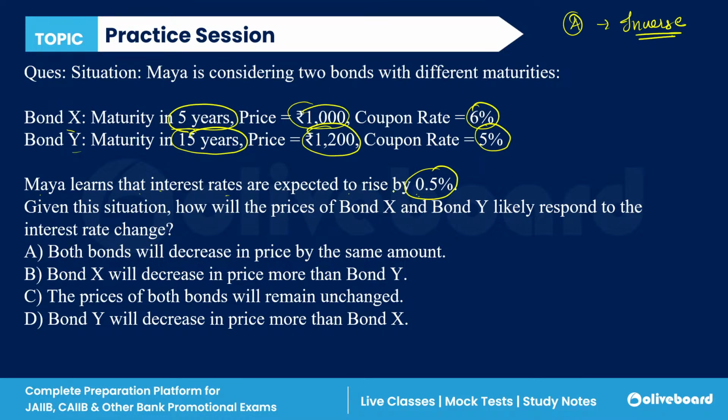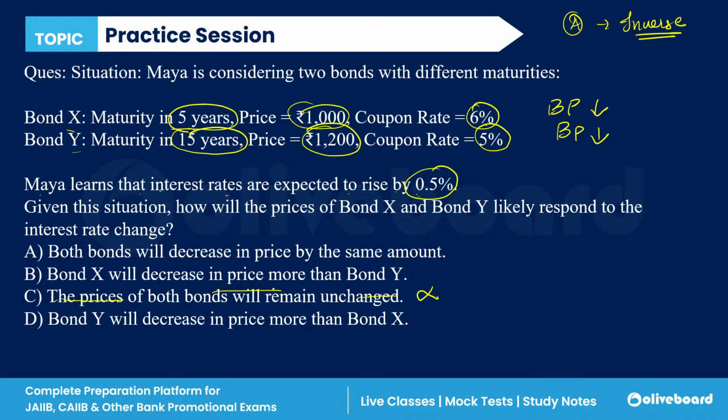Since the market interest rate is rising, the bond prices will decrease in both scenarios. So if you are saying C, that the prices of both bonds will remain unchanged, that is false. This cannot be the answer because there should be a decrease in both scenarios.